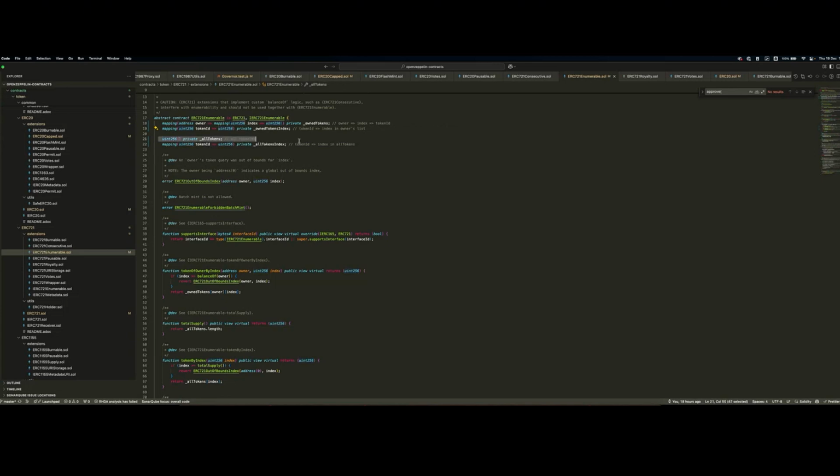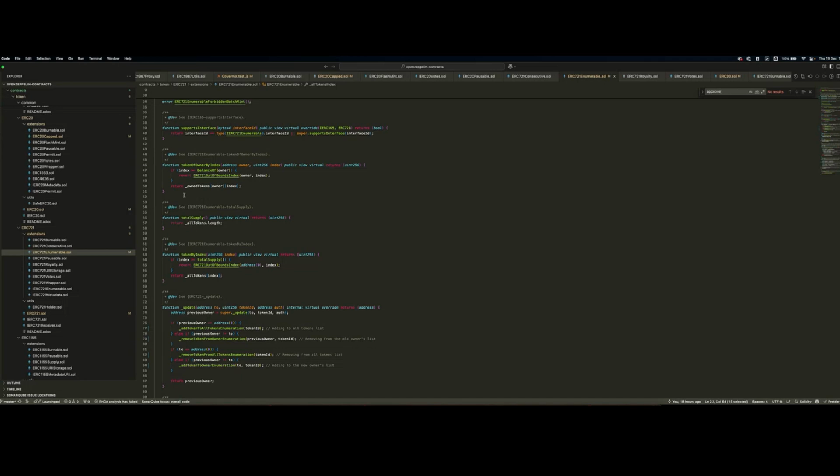In this case, instead, we have all tokens, and all tokens index, given a specific token ID, returns the index within the all tokens array in order to retrieve with O(1) computational time, basically, the token ID you need. Why this extension? Because it allows functionality like this, token of owner by index.